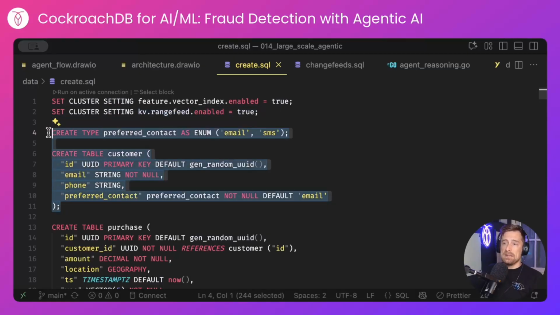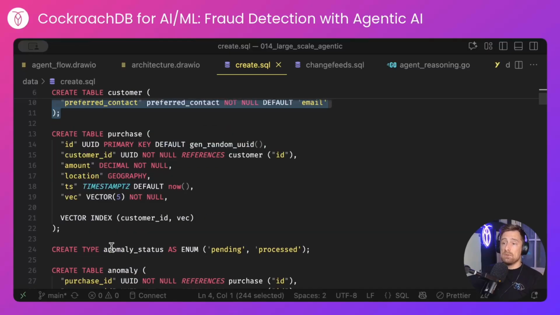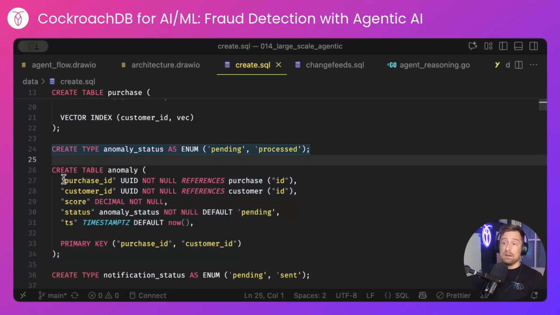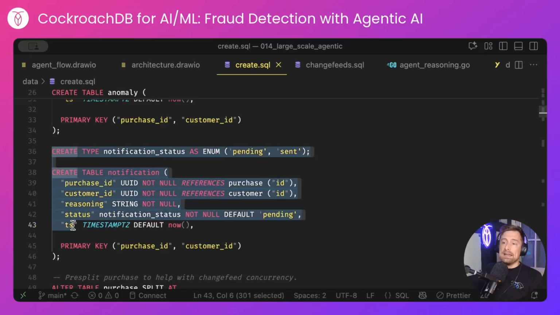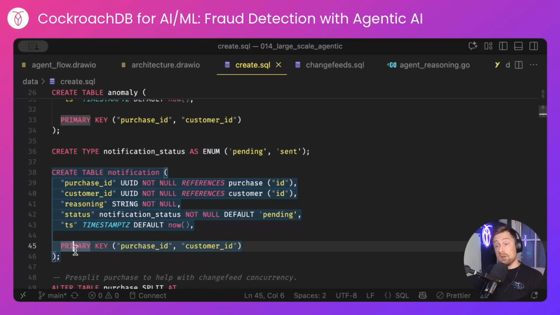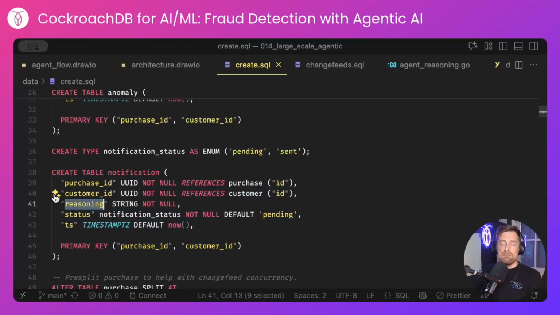I create a customer table with an email, phone, and preferred contact, which will be either one of them. A purchase table, which references the customer ID, has an amount, a location, a timestamp, and most importantly, a vector index. A table to store anomalies, linking off to both the purchase and customer tables with a score that signifies how anomalous that purchase was. And finally, a notification table, similar to the anomaly table, but this time to store the response from the large language model as a reasoning response.